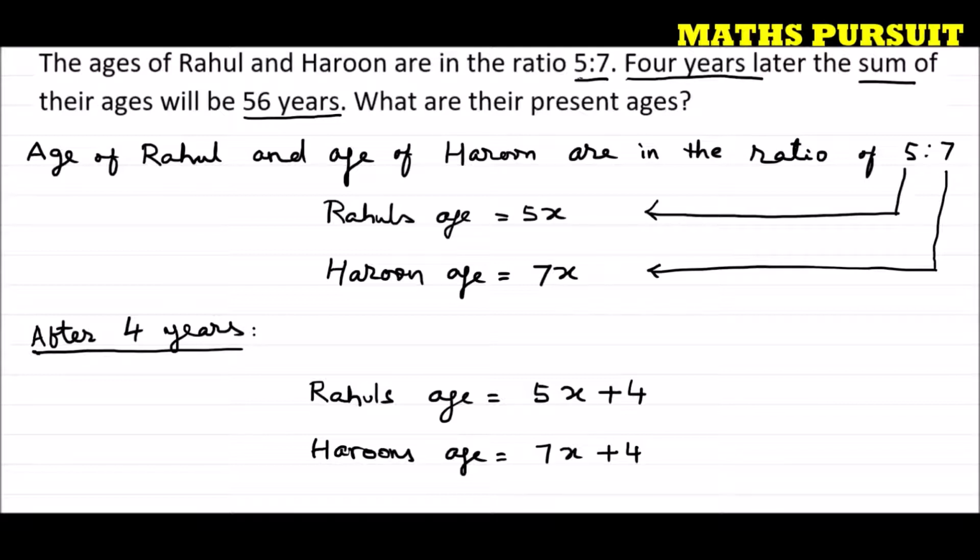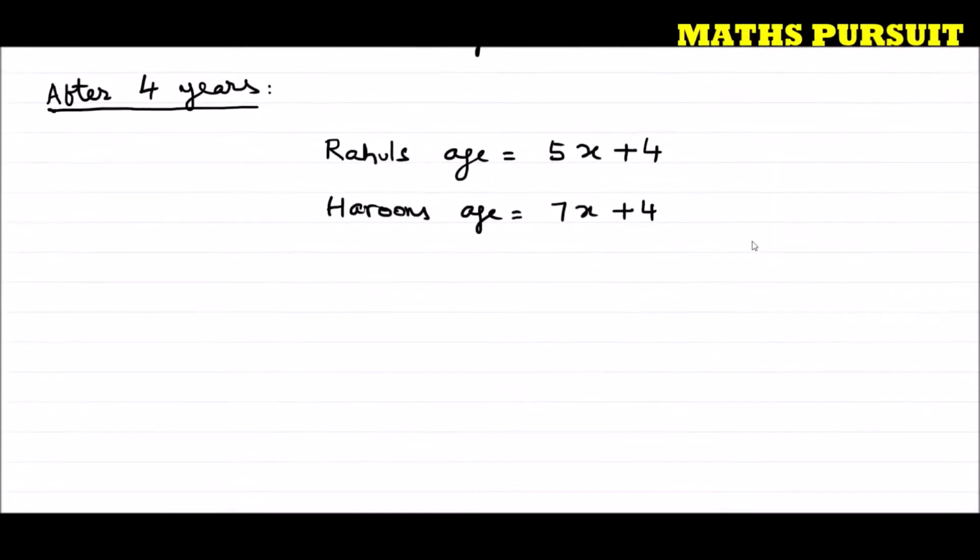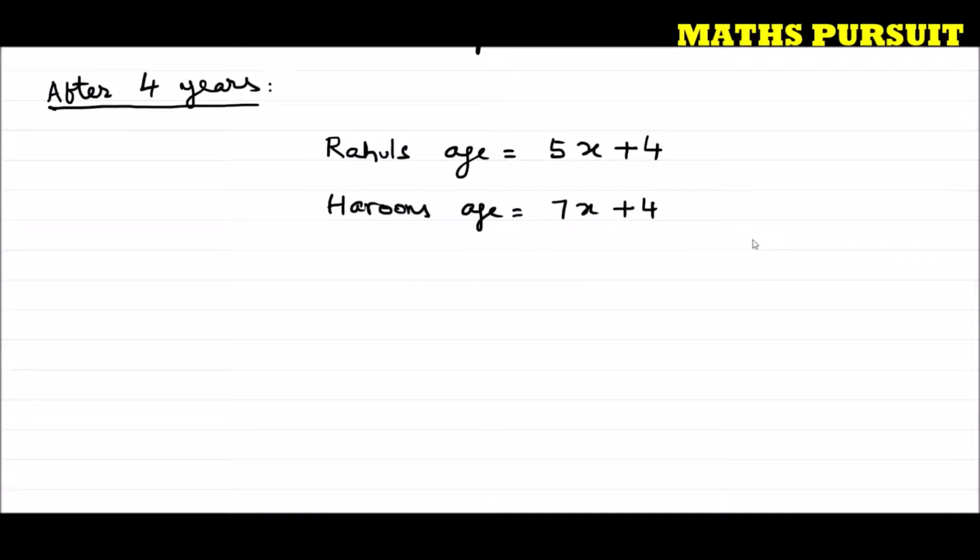Now, the question is telling that 4 years later, the sum of their ages will be 56 years. That means Rahul's age plus Harun's age after 4 years is going to be 56 years. So let us write it down. Rahul's age after 4 years is 5x plus 4, plus Harun's age, which is 7x plus 4, is equal to 56.